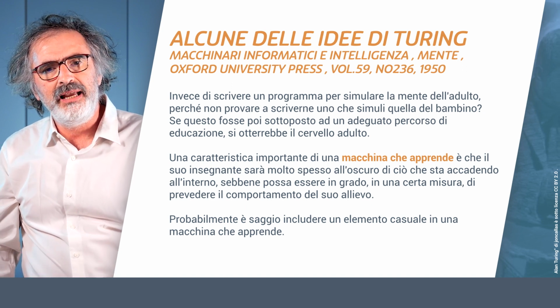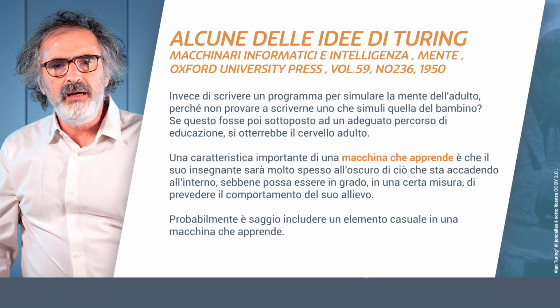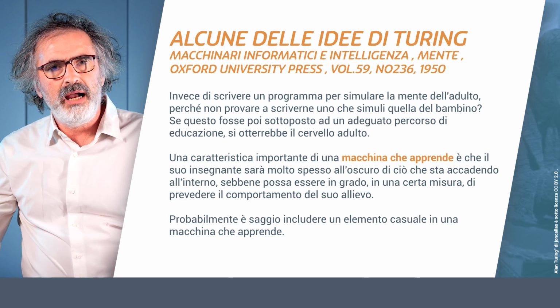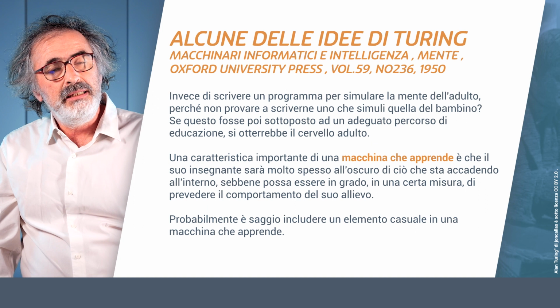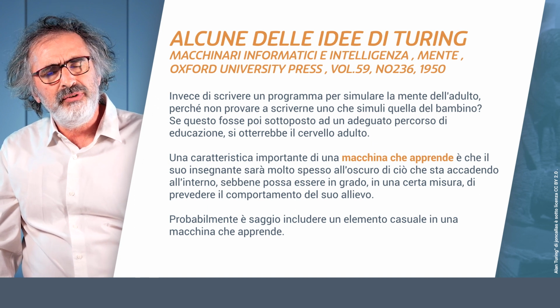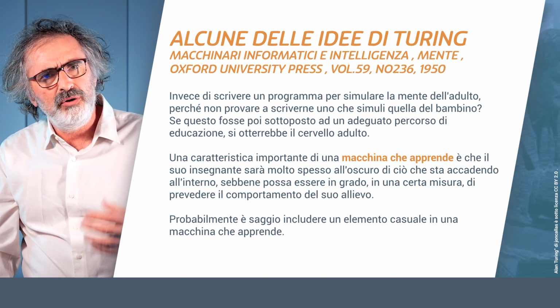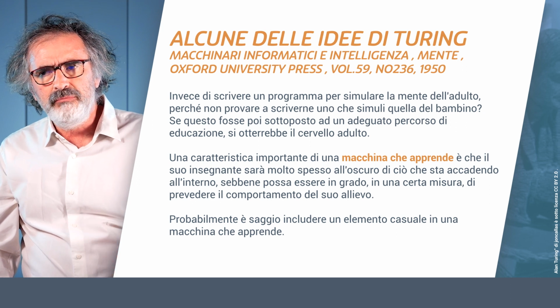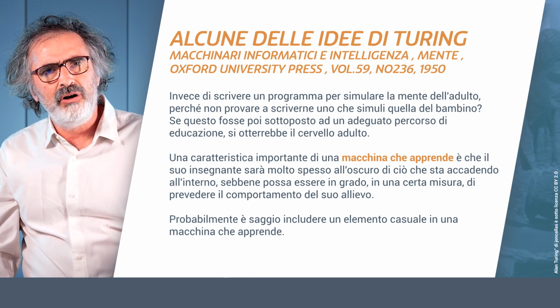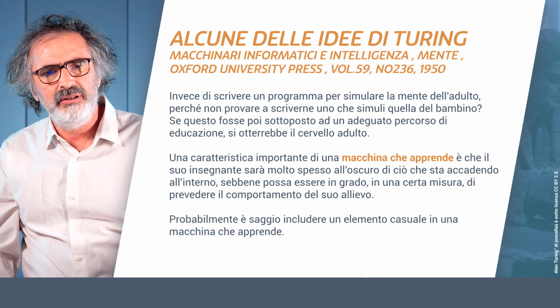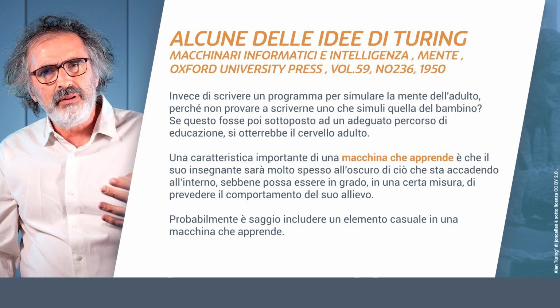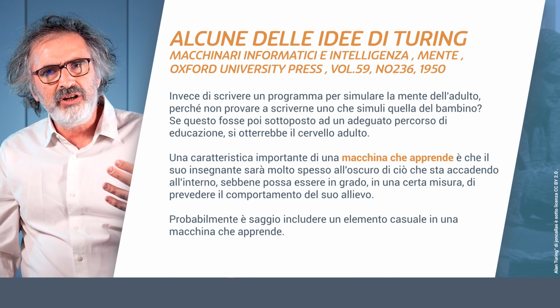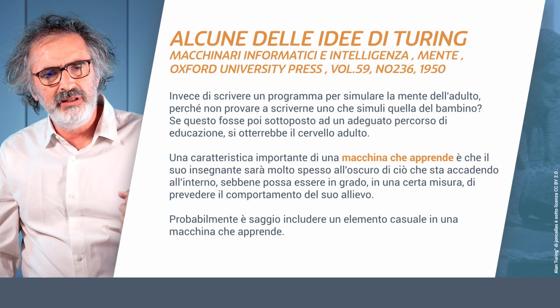In this paper, he not only introduced the idea that a machine could be intelligent, and intelligence for him represented things like being good at chess or performing language tasks like automatic translation, but it was also the moment to ask himself a question: what would an intelligent machine look like?